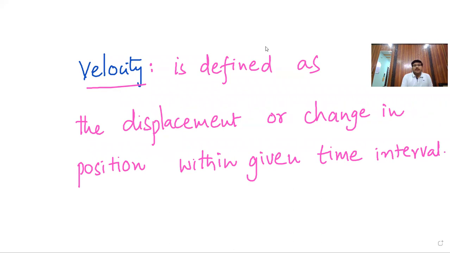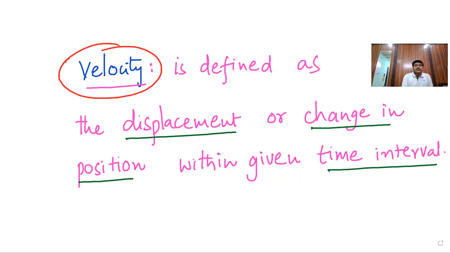How is the clarity? It is a displacement, the same displacement, or we can say change in position within the given time interval. That is nothing but the velocity. This is velocity. Clear? Whereas speed is distance by time, velocity is displacement by time.